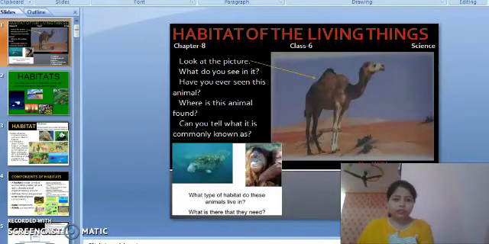Today we are starting with the new chapter. This is chapter number 8 of Class 6 Science Part 1. The name of the chapter is Habitat of the Living Things. This chapter is very interesting. Through this chapter, you will become familiar with different types of living species which are there in our planet, and you will become familiar with the habitat of these species. So let's start the chapter.